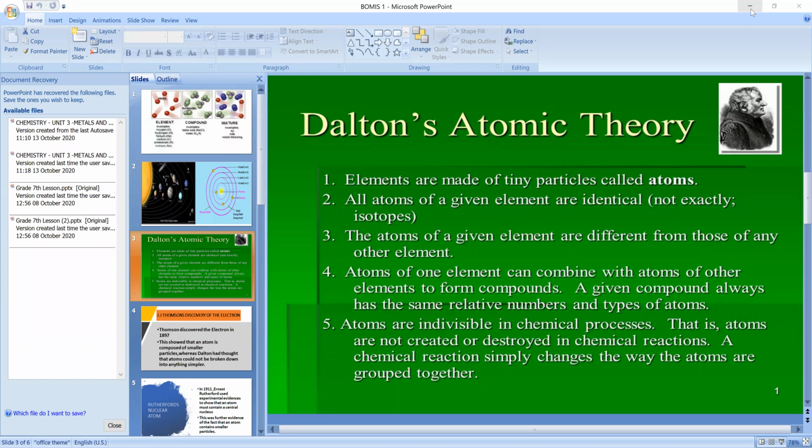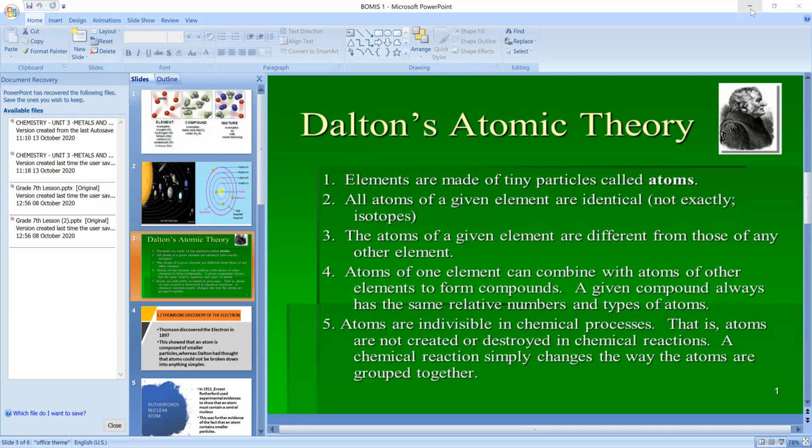It doesn't consist of any oxygen atoms or nitrogen atoms. For example, in Dhruv's house, only Dhruv's family members will be there. Other people's family members will not come and stay in our house. We have our own family members, our father, mother, brother, sister. It all belongs to our group of family.